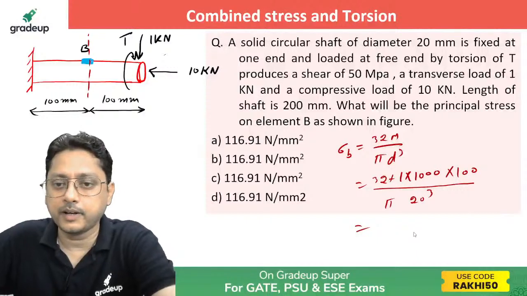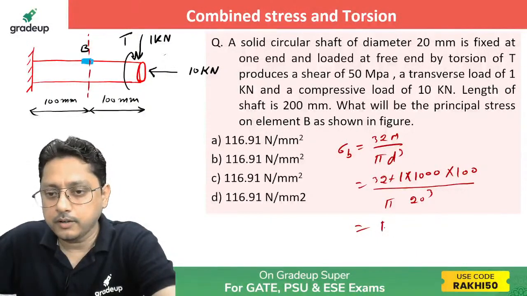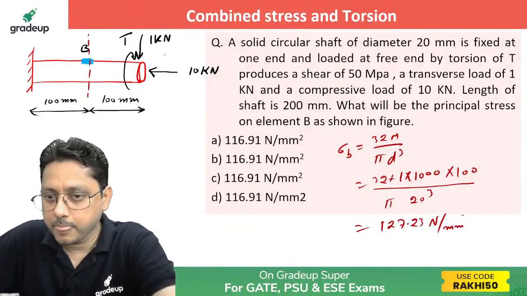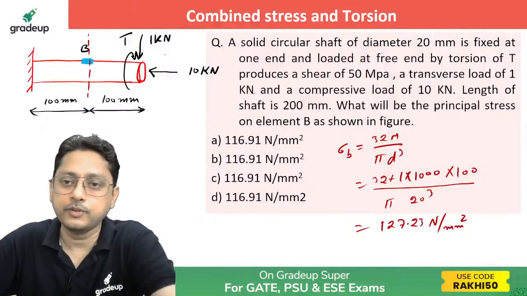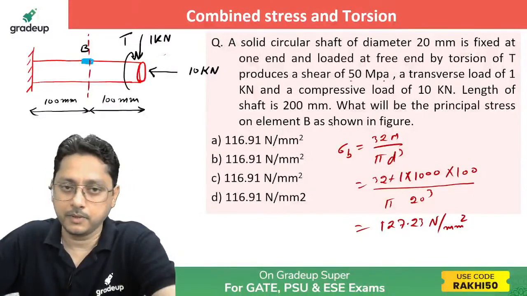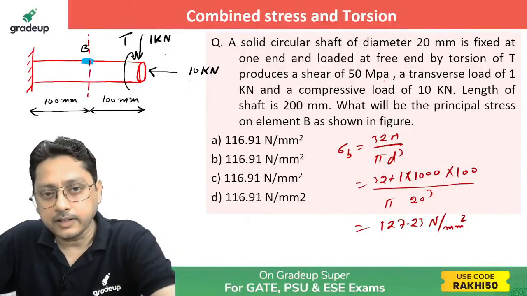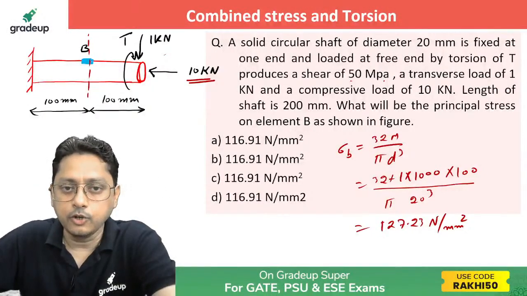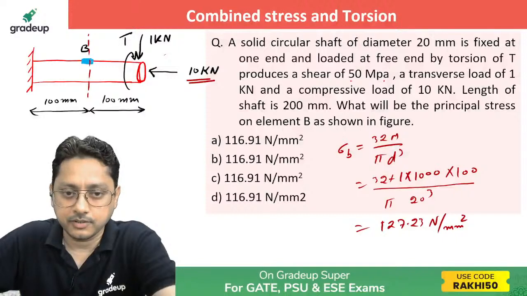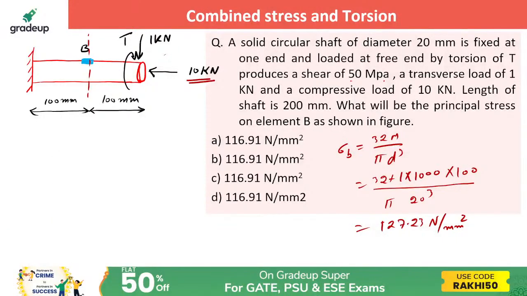The bending stress you will be getting is around 127.23 Newton per mm square, right? Now, the torque is producing a shear stress, which has been given directly as 50 MPa. That's good. And what will the 10 kilonewton be doing here? It will be producing a compressive stress. Calculate that compressive stress also.